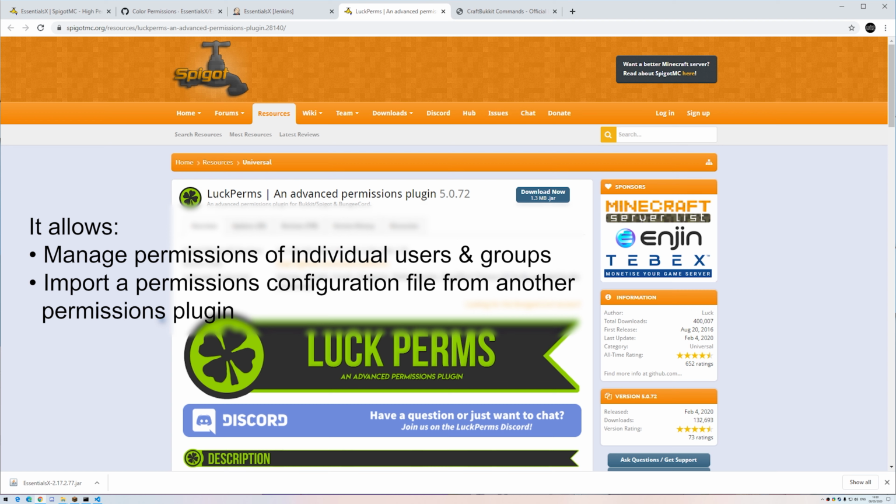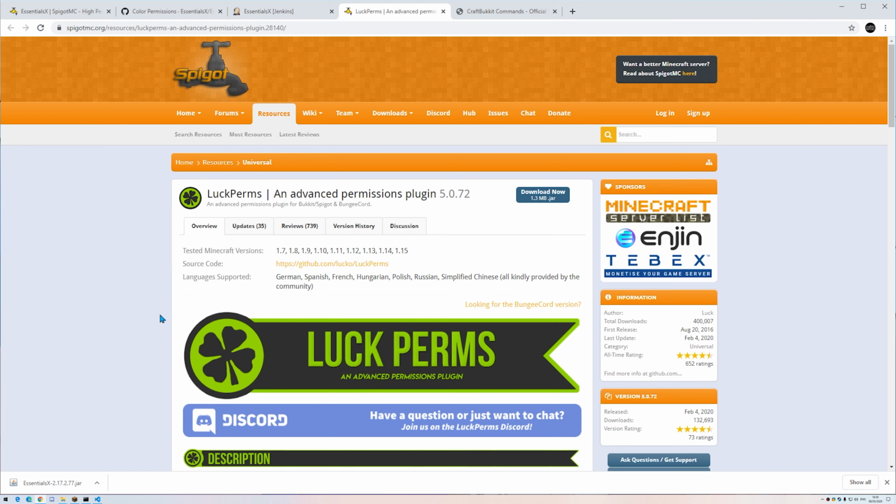this tutorial. But before installing, I need to make sure that the plugin will be compatible with my server. So it has a page on Spigot, and since Paper is a fork of Spigot, then Spigot plugins should be able to run on a Paper server. And in the tested Minecraft versions, 1.15 is listed. And since the Paper build I'm using is for Minecraft 1.15.2, then it should be able to run. So I will just go ahead and download.